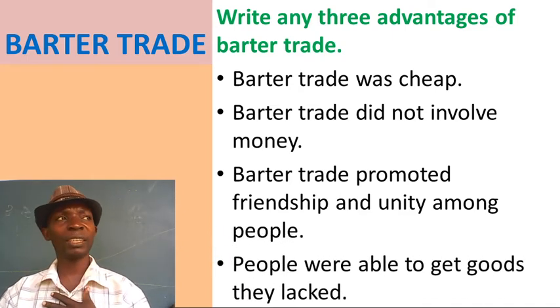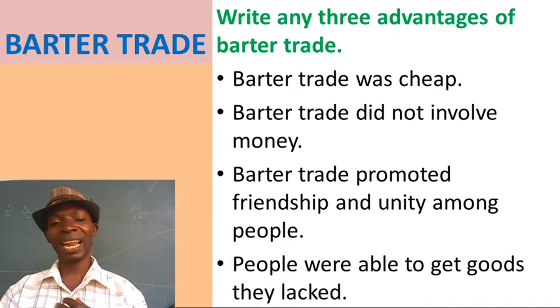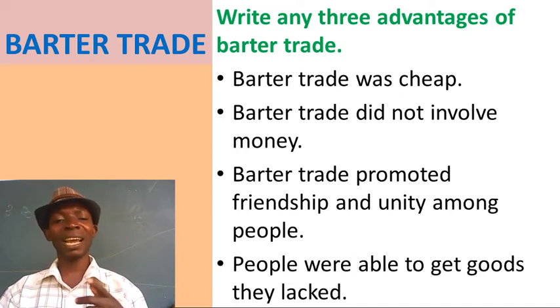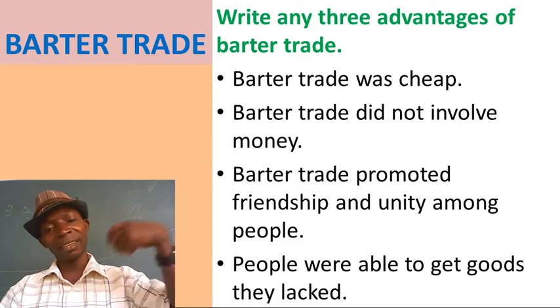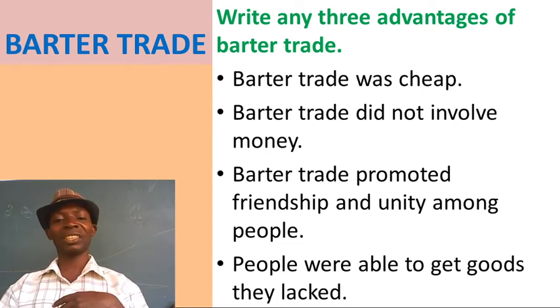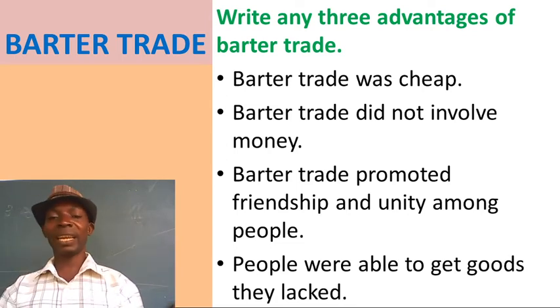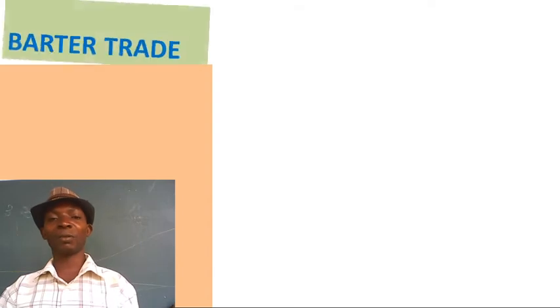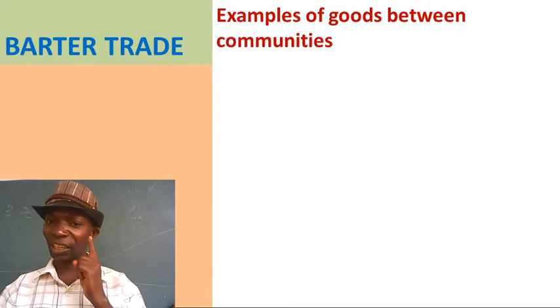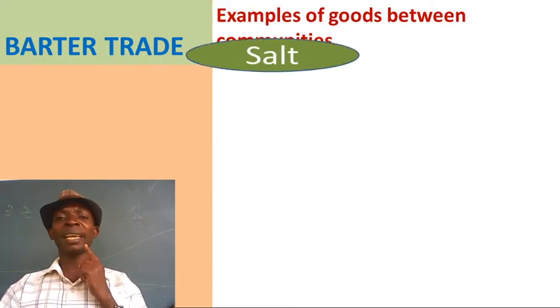People were able to get goods they lacked. If you are lacking a goat, you go somewhere, give a sheep, and you get a goat. You are lacking something, take something, and you get something. You exchange. So people were able to get goods they lacked. It promoted friendship. Barter trade did not involve money. Barter trade was cheap to carry out. That was barter trade, exchange of goods for goods.